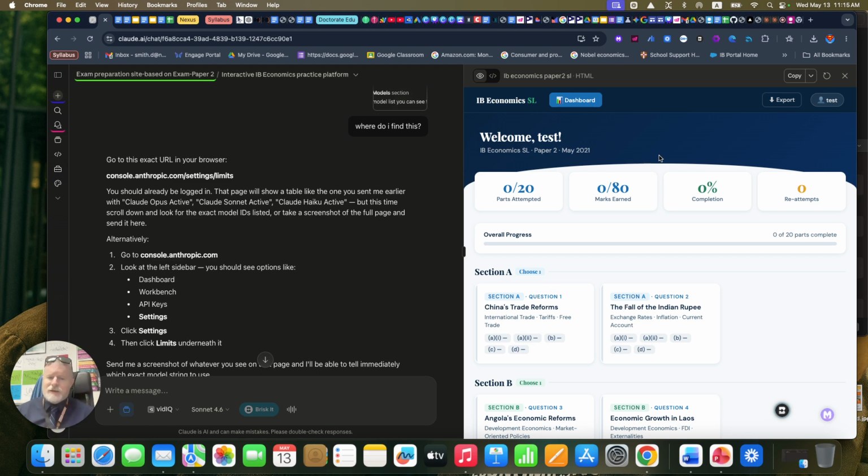And what I'm planning to do is to add another paper 1, maybe add a paper 3 to it, and have those, and then maybe try and develop it so that it will pick the questions from the papers but modify them so that they're not getting the same questions each time. I think that would be a clever way to do it as well. So I thought I'd show you that and the journey that I went on to create this. It is a really good idea, and I thoroughly encourage you to have a go. See if you can have a go at this. Yes, I have obviously used Claude, and yes, I pay for Claude, but it may be that your school or department are able to pay for that subscription.